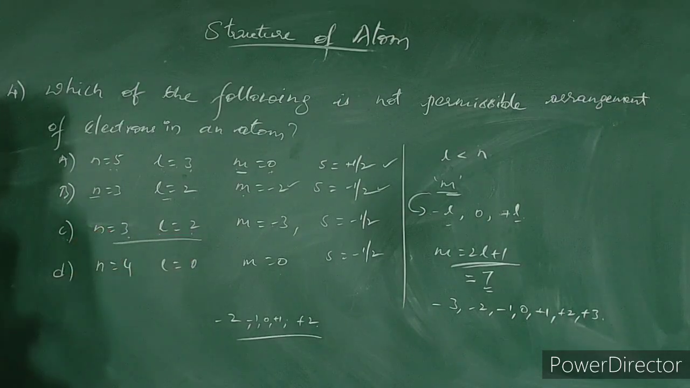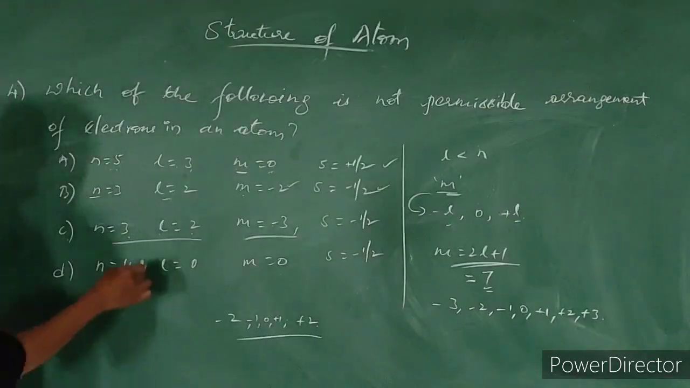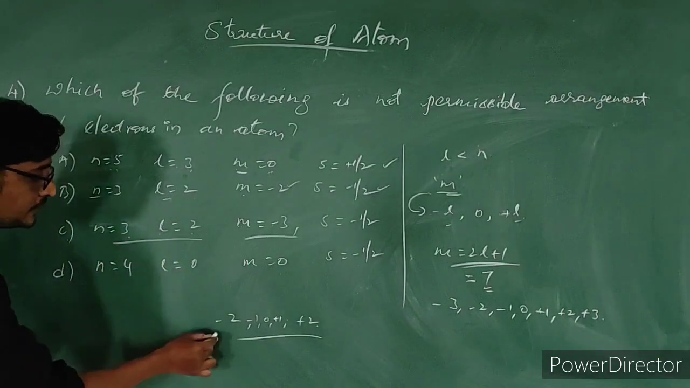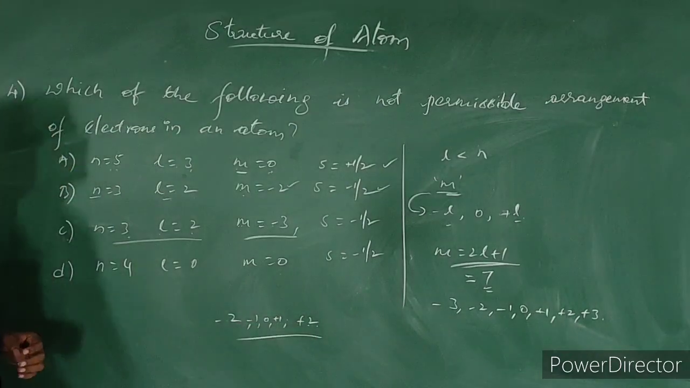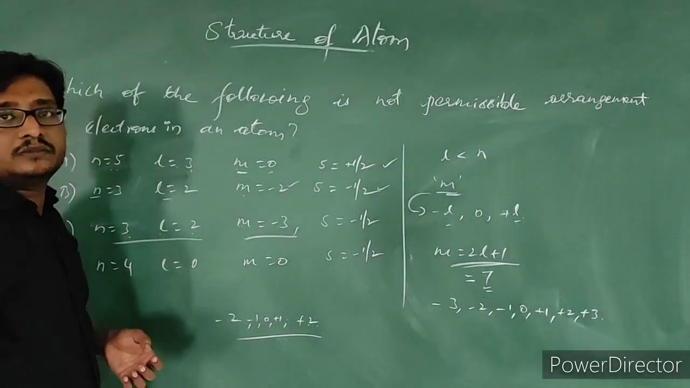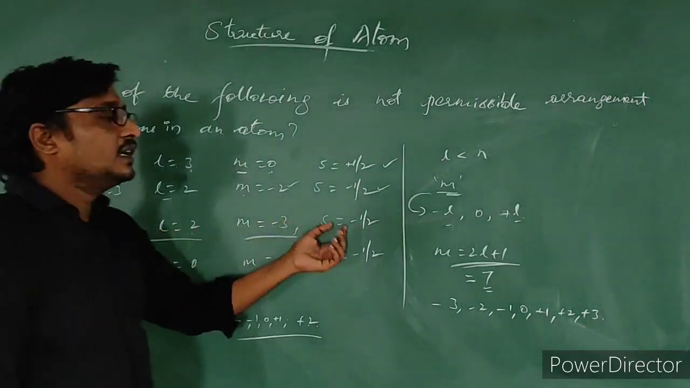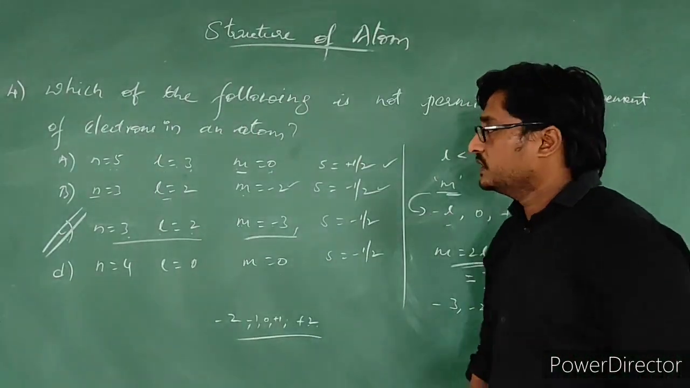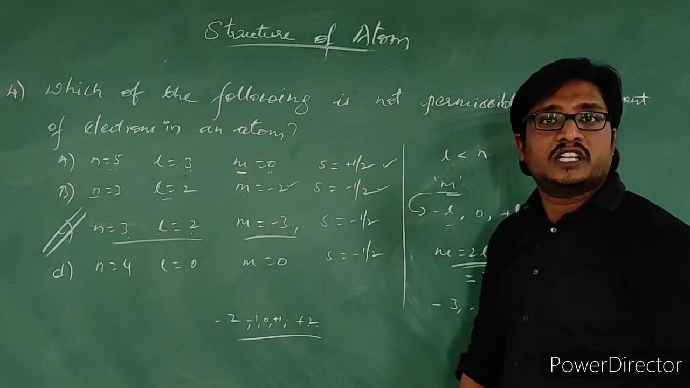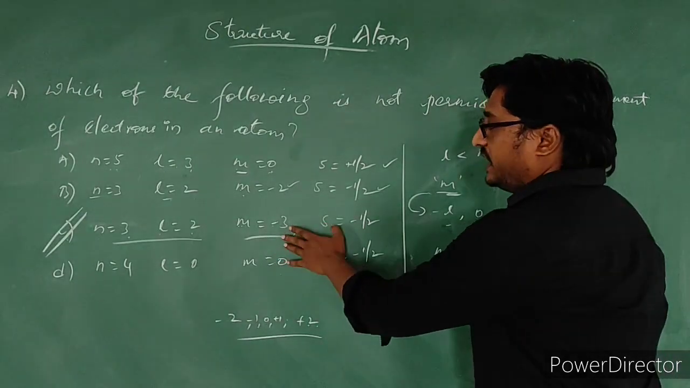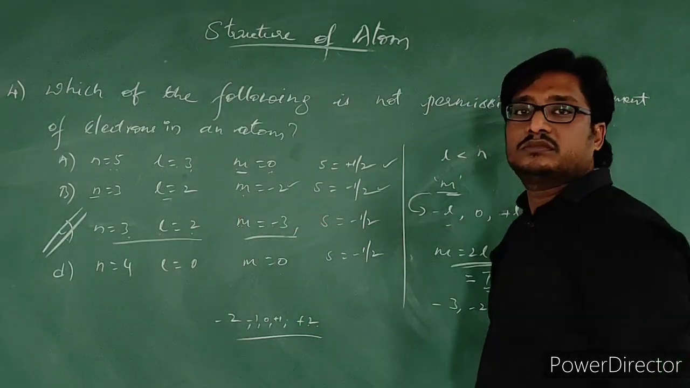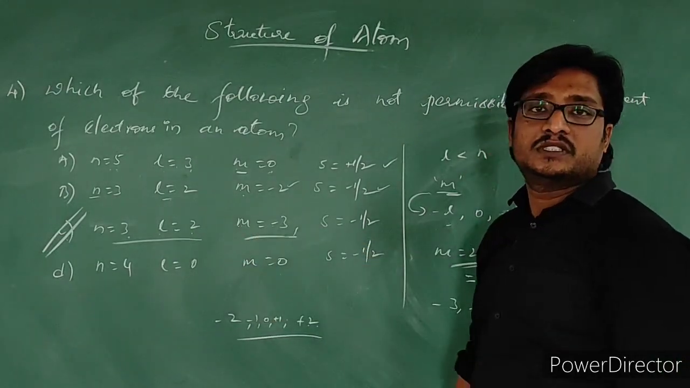Okay. So option C, if you see, N is equal to 3, L is equal to 2. Till here it is correct. But what about the M value? When L is equal to 2, M can have values ranging from -2 to +2. We will not get a -3 value. So this is our wrong statement, our wrong option. This is not permissible for an electron in an atom. M value cannot be greater than 2.